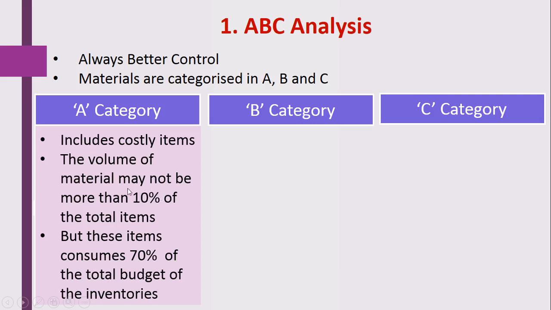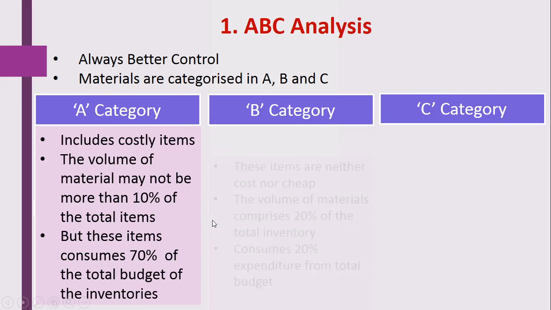So the quantity of these items is not more than 10%, but at the time of purchasing, they consume 70% of the budget. These are the items categorized in this A category.